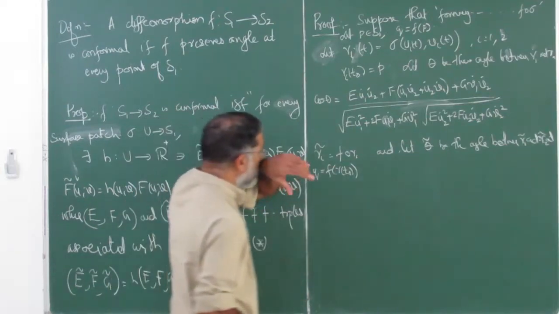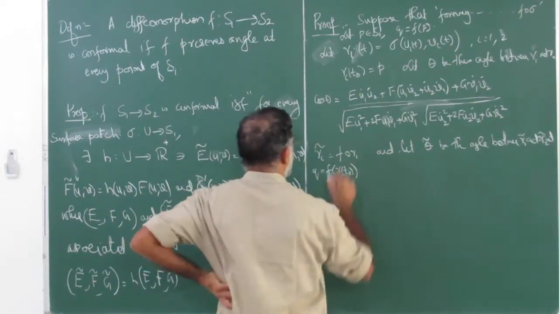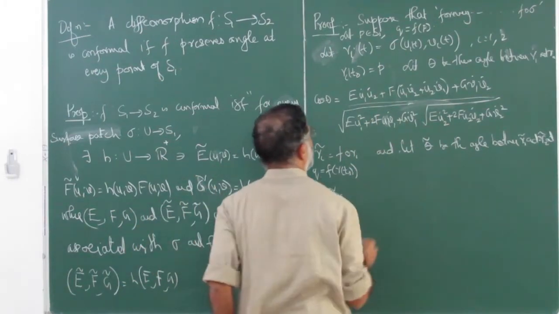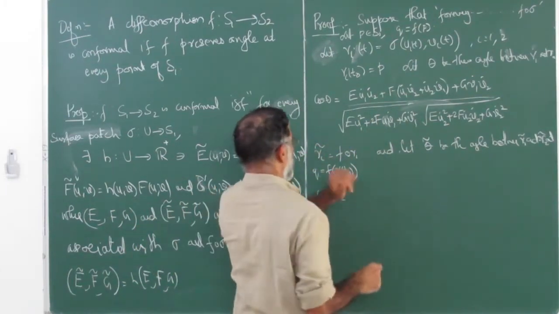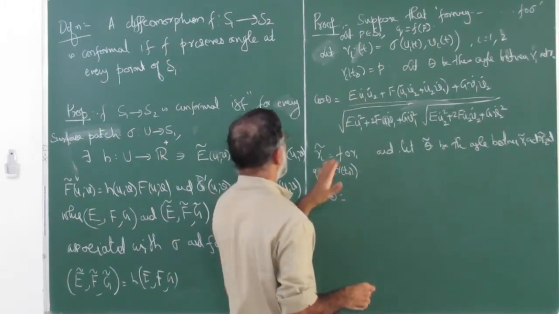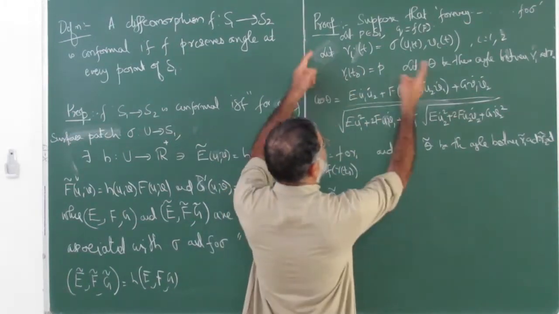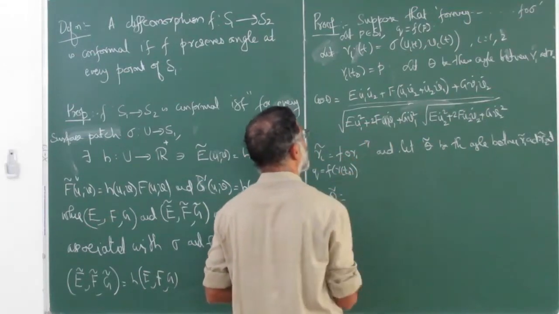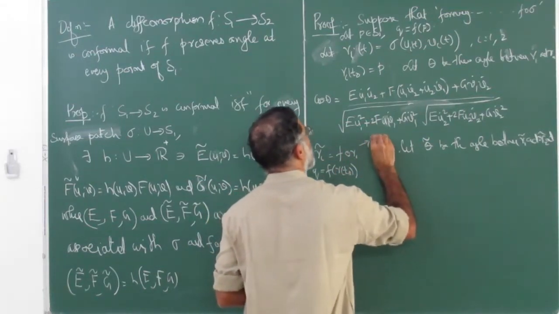How do we compute? Again write cos theta tilde, same expressions. Remember, F composite gamma i is F composite sigma.